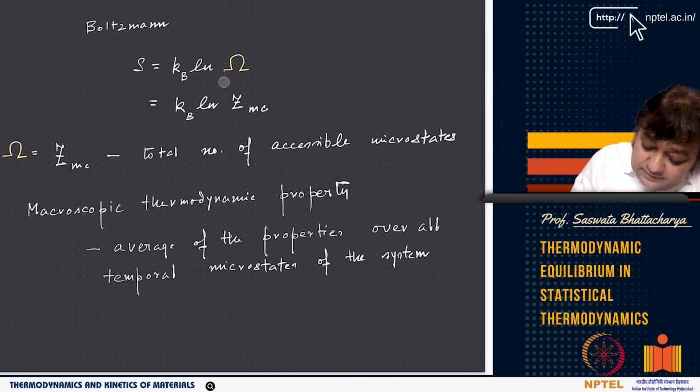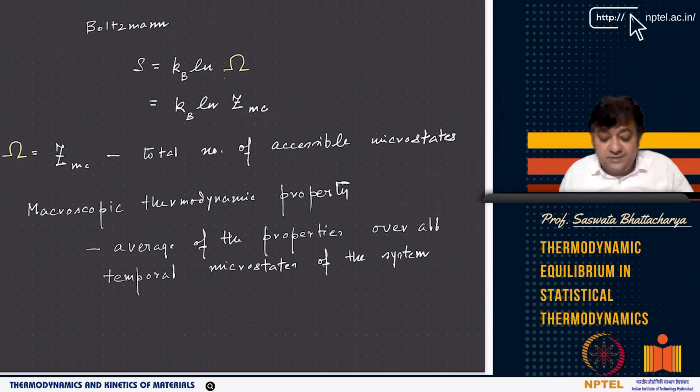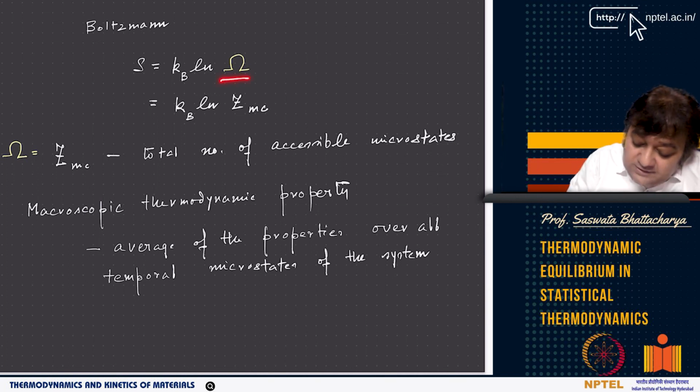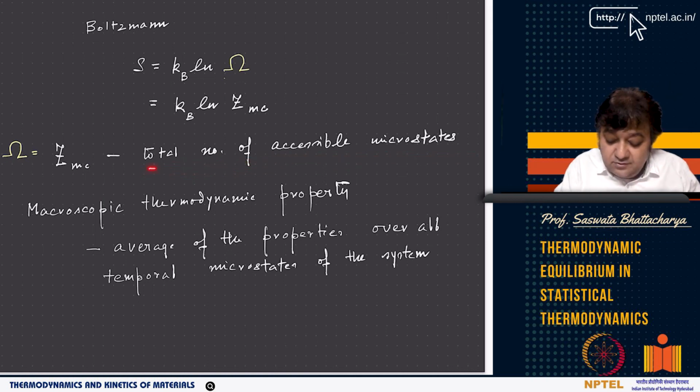So this omega, now if you see, somewhere it is written as omega, and some books also write it as Z_MC, where MC is called microcanonical. MC corresponds to a microcanonical ensemble. Now you will see what this means, so I will come to that. This omega or Z_MC is the partition function for a microcanonical ensemble. The physical meaning is that omega or Z_MC, whatever name you give it, is basically giving you the total number of accessible microstates, because omega corresponds to omega max, right? That is the one which is most likely.